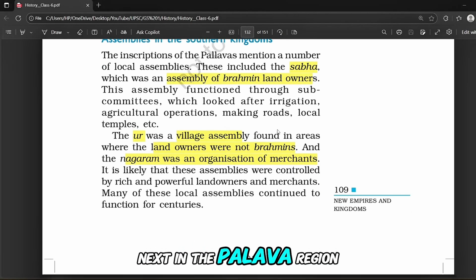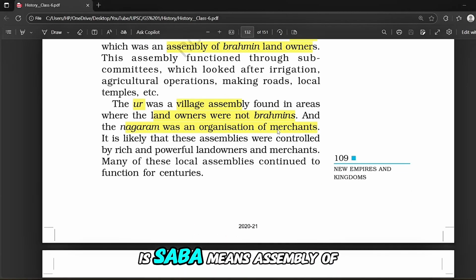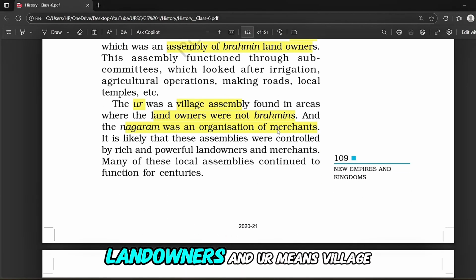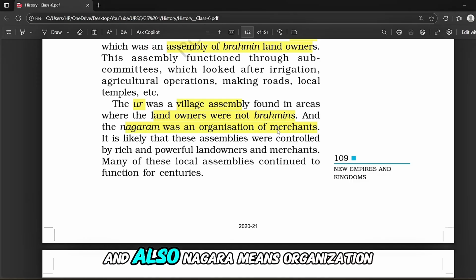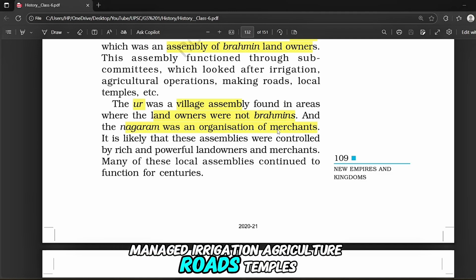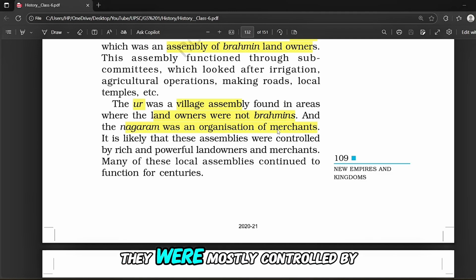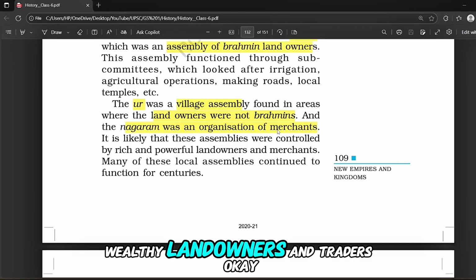Next, in the Pallava region, local assemblies played a big role. Sabha means assembly of Brahmin landowners, and Ur means village assembly for non-Brahmin landowners, and also Nagaram means organization of merchants. And these bodies managed irrigation, agriculture, roads, temples and other local issues. They were mostly controlled by wealthy landowners and traders.